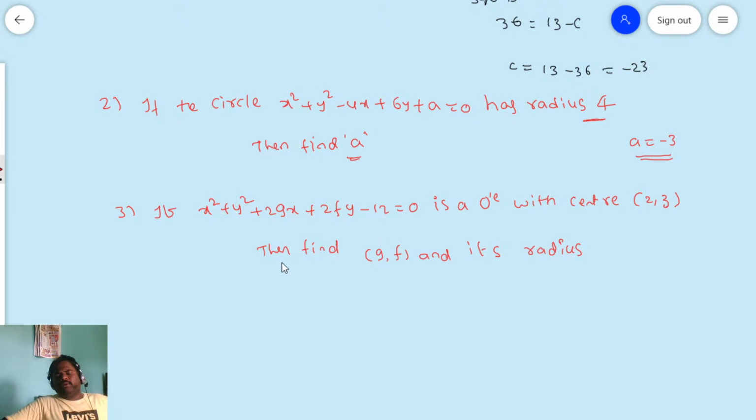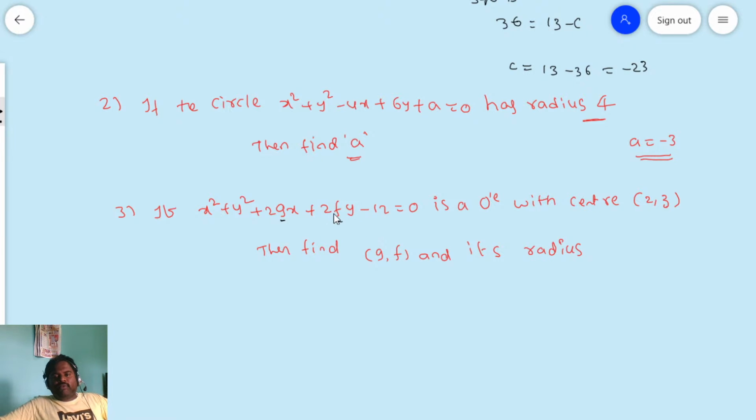So these type of problems generally they used to give for the short answer question. Okay, friends, you see they are given a circle equation, that is x square plus y square plus 2gx plus 2fy minus 12 is equal to 0. Now, generally circle equation means they have to give unknowns. If they are given unknowns, what are the unknowns? g value, f value, we don't know. But if you don't know any one of the unknowns, they will give one condition. If two unknowns are there, then they will give two conditions.